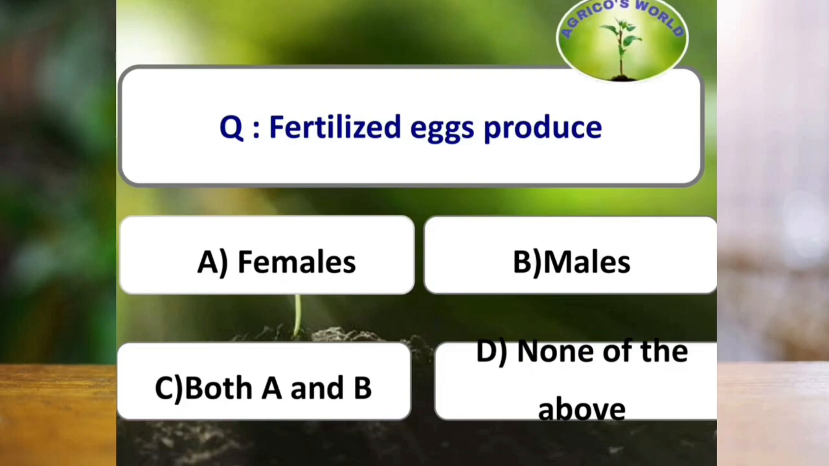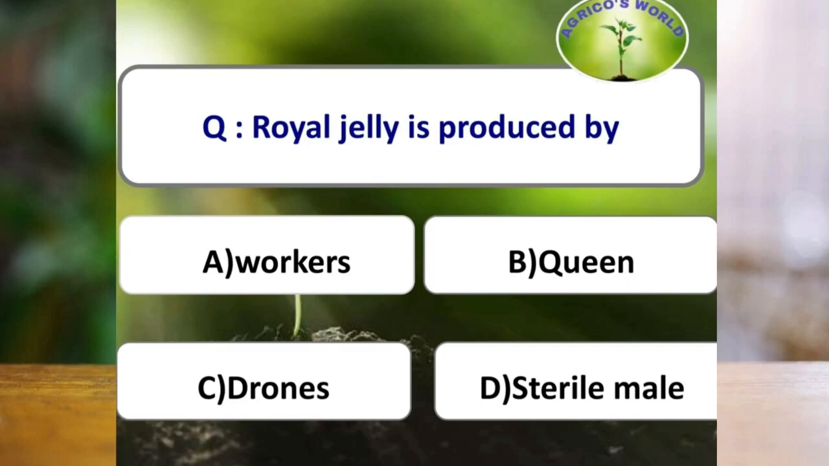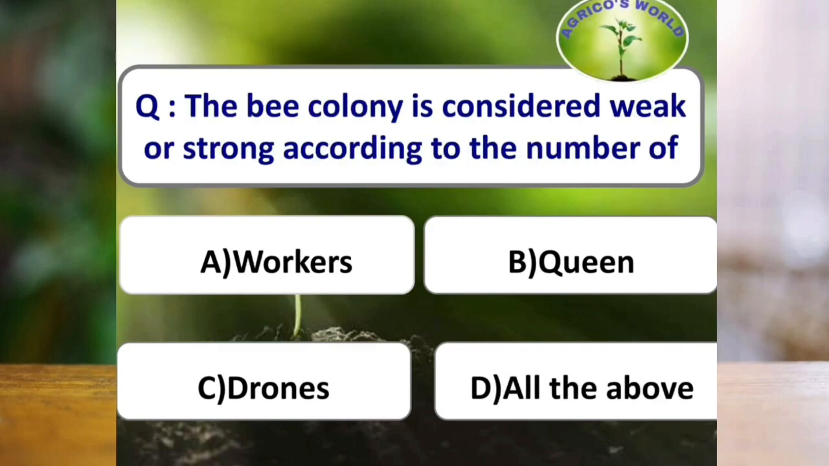Fertilized eggs produce females, whereas male bees are produced from unfertilized eggs, which is known as arrhenotoky. Royal jelly is produced by workers. It is a secretion of hypopharyngeal glands of workers. Feeding the larvae with royal jelly triggers the development of queen morphology. The bee colony is considered weak or strong according to the number of workers.